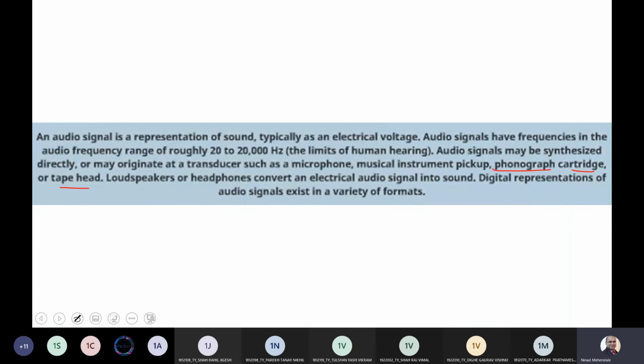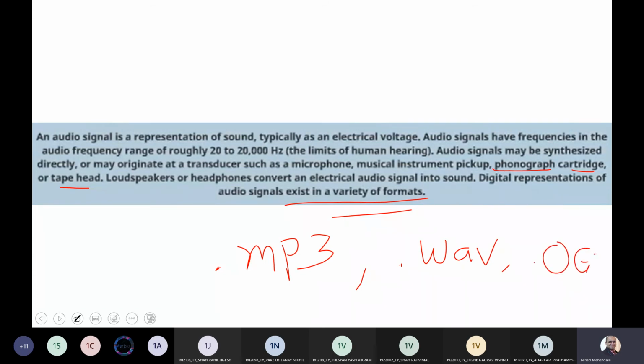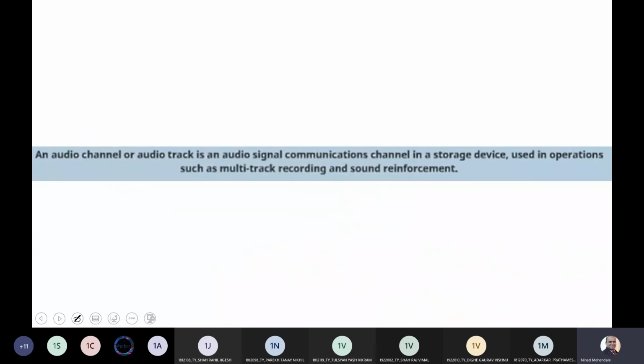So you generally have a sound system consisting of, जैसे आप साउंड सुनोगे आपको पता है कि इसमें स्पीकर लगने वाला है या फिर माइक्रोफोन लगने वाला है. Now digital representation of this signal also exists in a variety of formats. Some of the very popular ones are, आपने सुना होगा MP3 करके एक होता है, उसके पहले आता था डॉट वेव. Then there are new formats like dot OGG, and nowadays everyone is talking about MP4A. A stands for audio. So these are some common formats. उसके अलावा भी बहुत सारे format होते हैं audio के. We will learn them one by one later in this course.